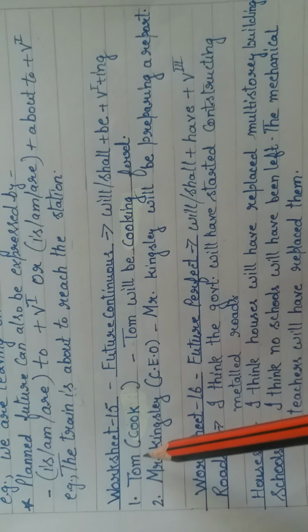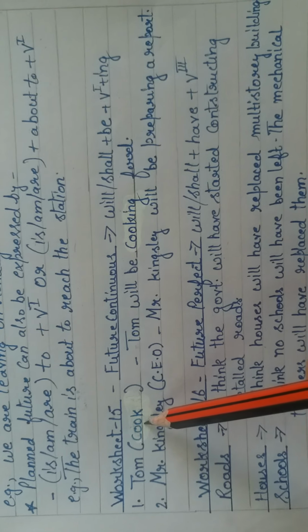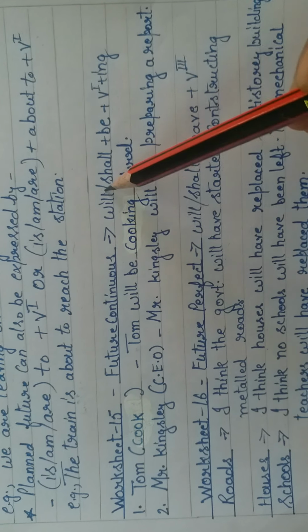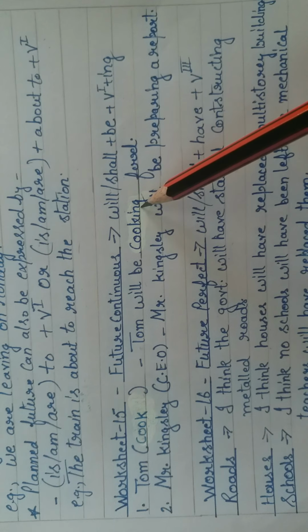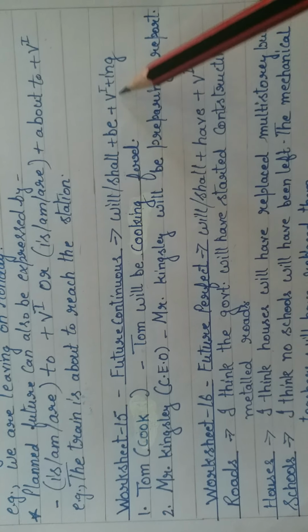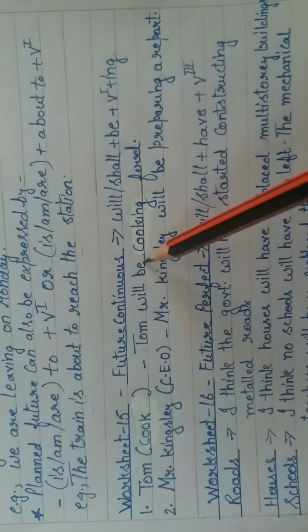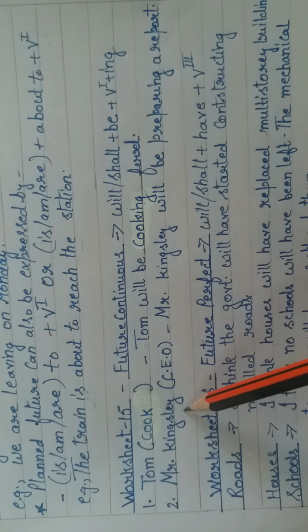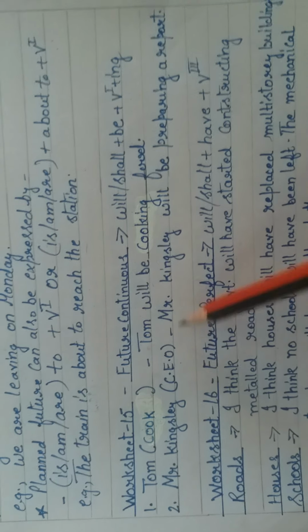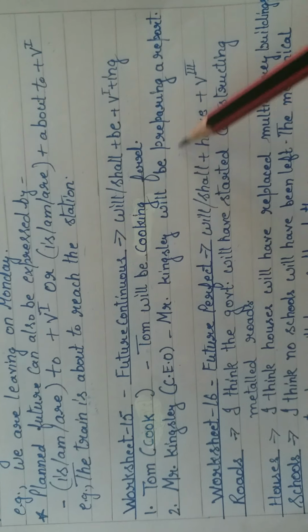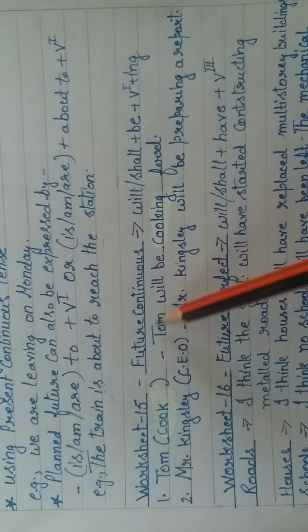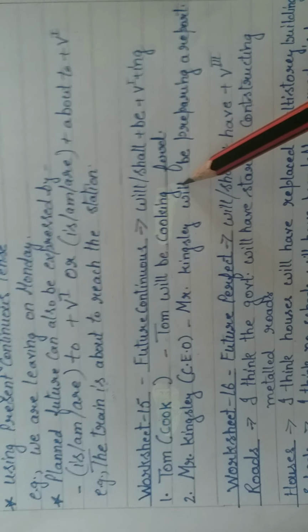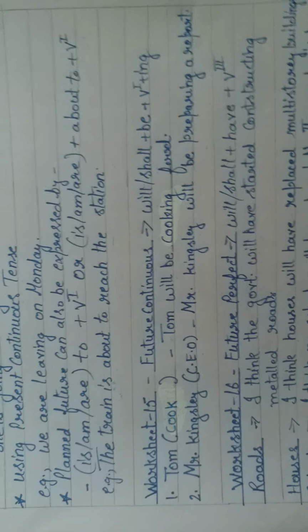Let's frame sentences. Here Tom is our subject, cook is our verb, and by using the rules, will or shall. So Tom will be cooking food, means shall be, first form of the verb plus ing. Tom will be cooking food. Then Mr. Kingsley, here the designation is given. So Mr. Kingsley will be preparing a report. So this way we can use future continuous tense to frame sentences, to express actions in future.